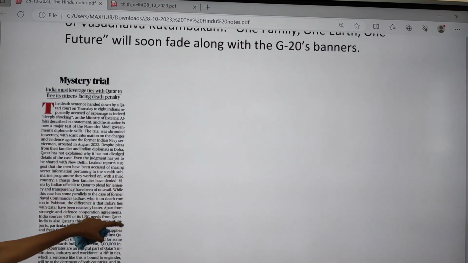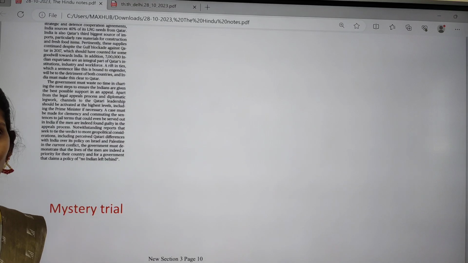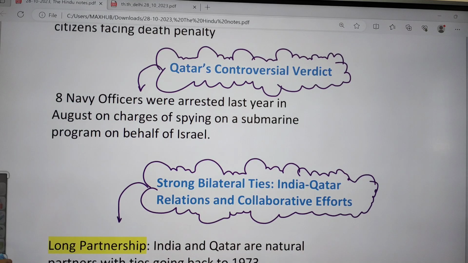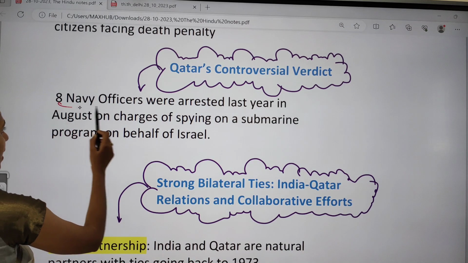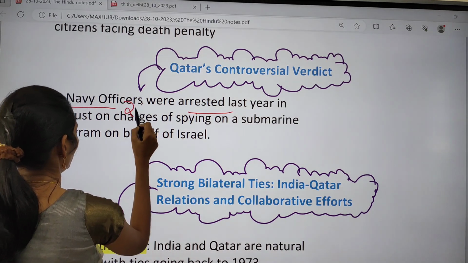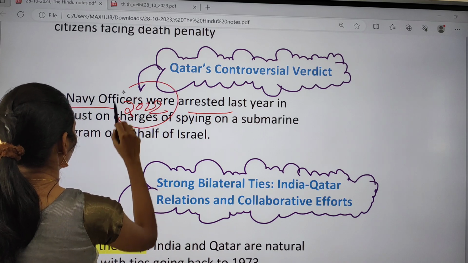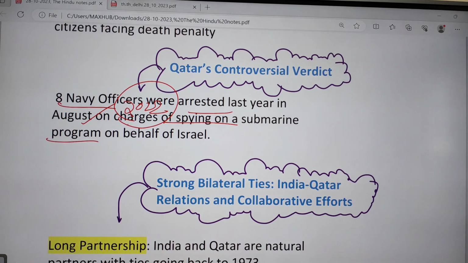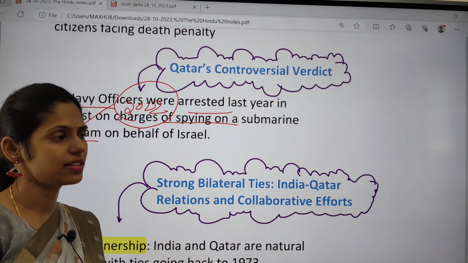It is about India-Qatar relations, and this topic is most important. So why is it in the news? 8 Navy officers were arrested last year in August 2022, on the charges of spying on a submarine program on behalf of Israel. Because of this spying, they got the death penalty.